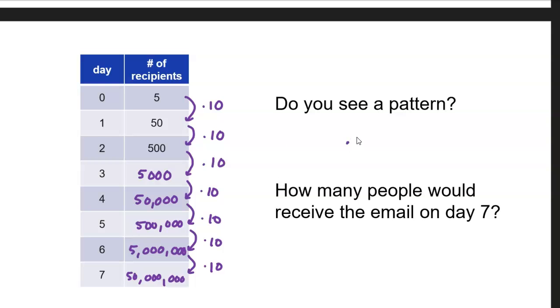So our pattern we saw was we're multiplying by 10, and then how many people would receive the email on day 7? Well, we look down here, 50 million people would receive the email on day 7. So that spread really fast, right? We started with 5 people on day 0, and it got up to 50 million in 7 days.